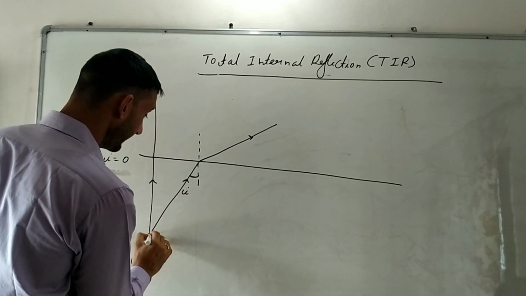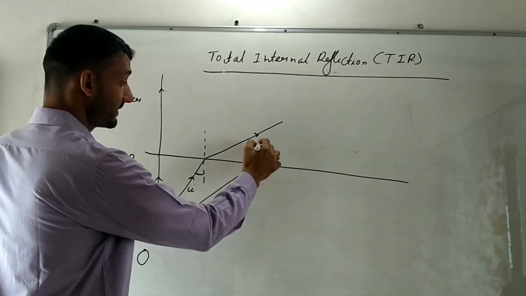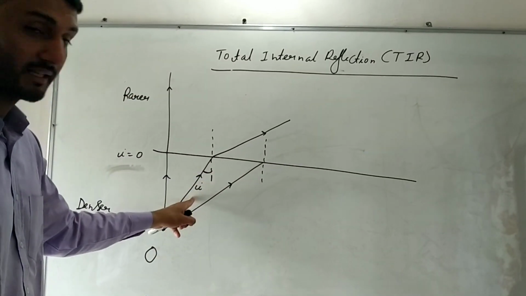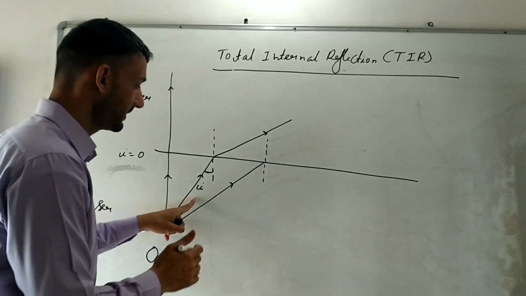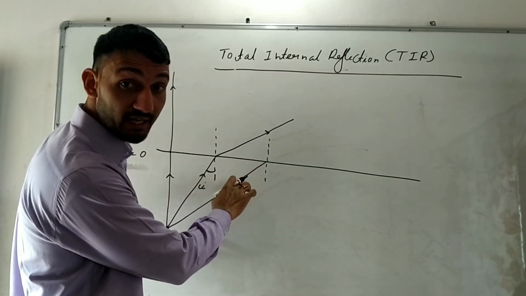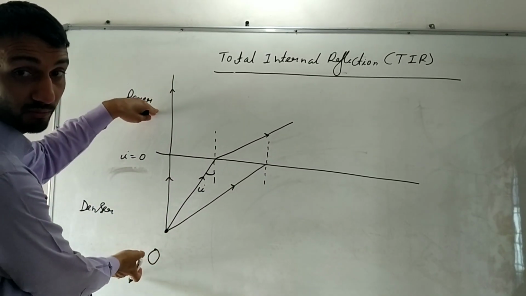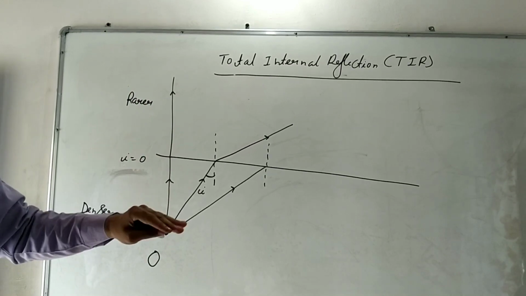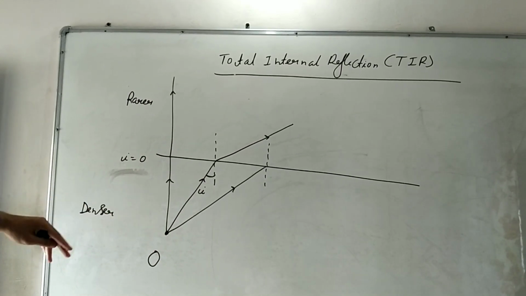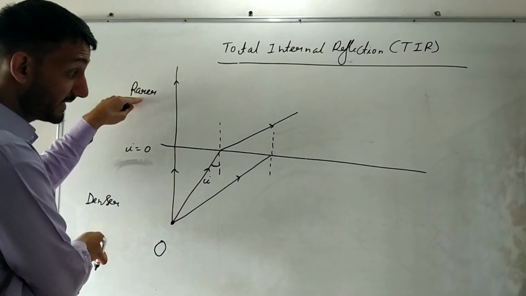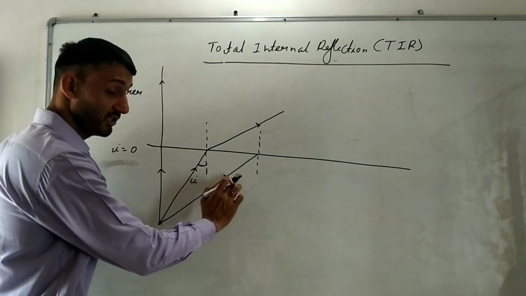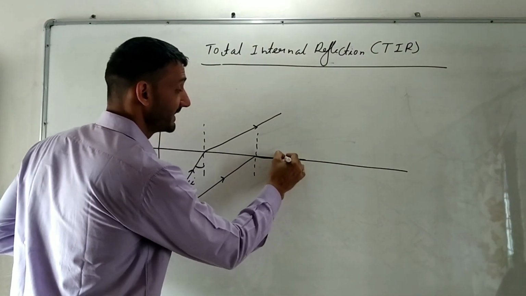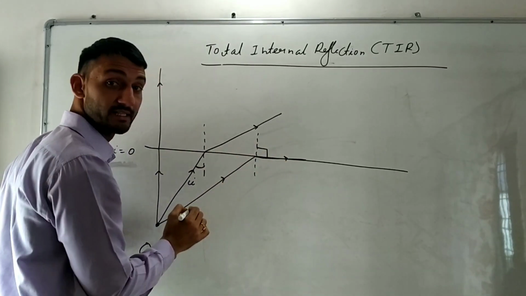Now again we increase the angle of incidence. So now this angle of incidence is greater than this. What we noticed is this: for a particular pair of mediums, it can be water and air, glass and air, glass and water, any pair of mediums, when we increase the angle of incidence, the angle of refraction was 90 degrees.